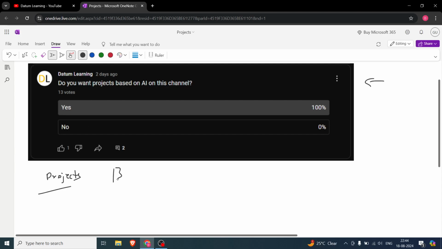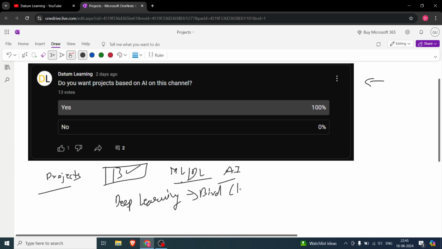13 people voted and everybody said yes, which basically means they all want projects here. I will be creating projects mostly with respect to machine learning and deep learning. Obviously there will be some AI based projects as well, and I'll talk about them, but mostly it will be machine learning and deep learning. I had asked what kind of projects you want, and mostly people said deep learning. So I am first going to start with something called bird classification.